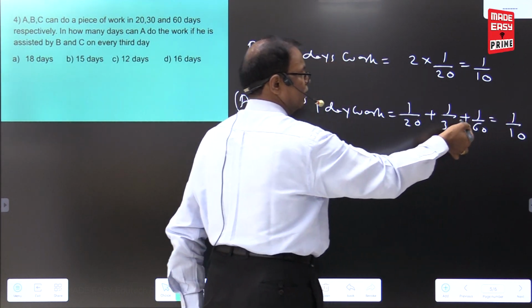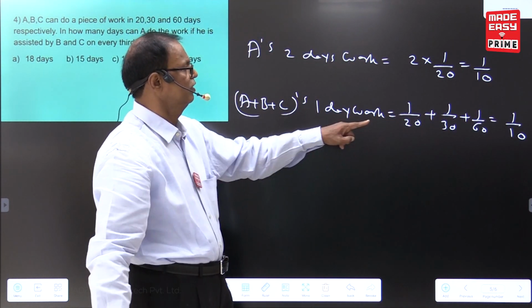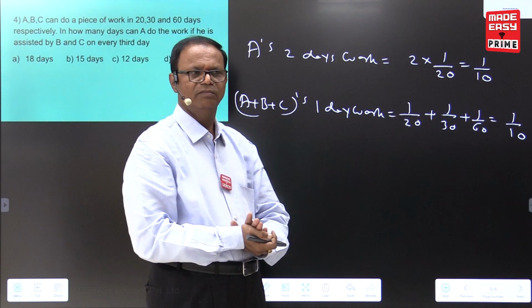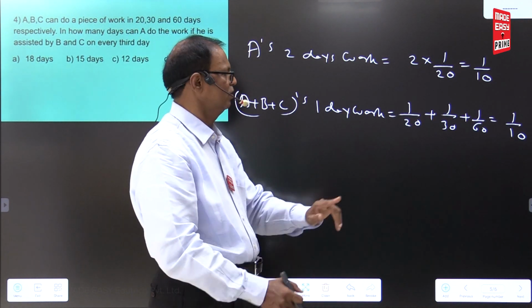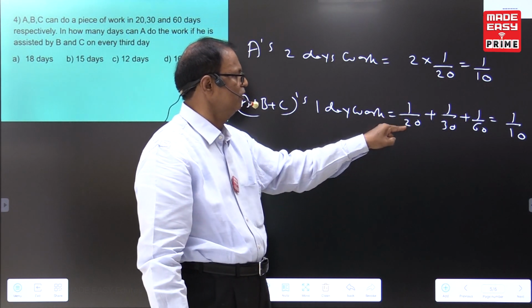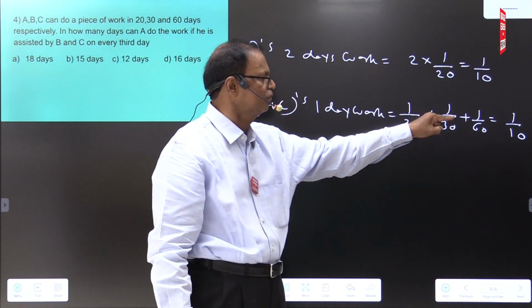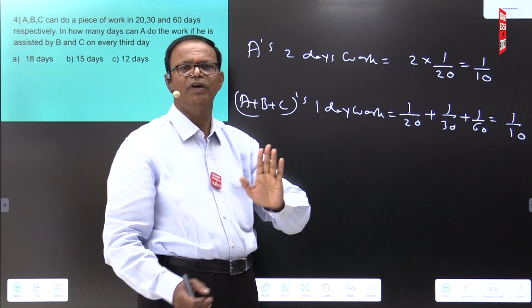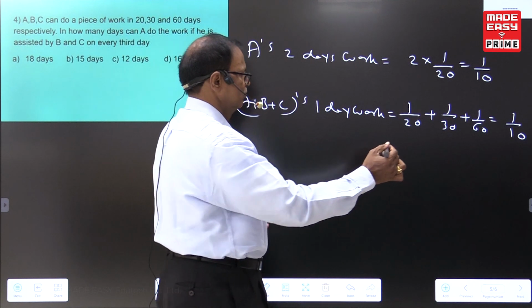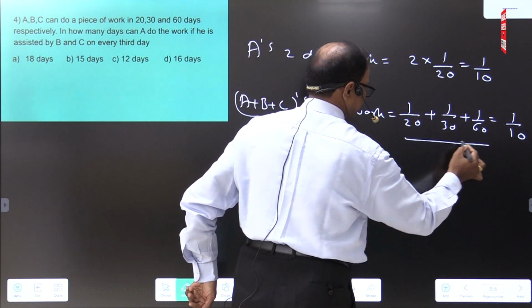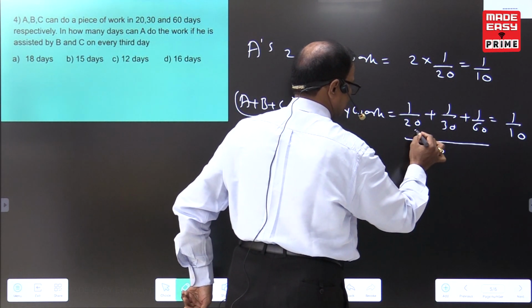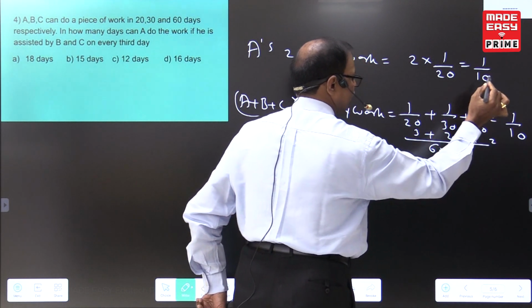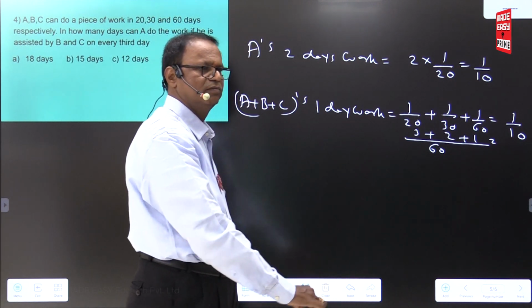I am writing directly: LCM 60, 6 by 60 is equal to 1 divided by 10. Still, if you want, LCM is 60. 20 into 3 times, 30 into 2 times, 60 into 1 time. 6 divided by 60 is equal to 1 divided by 10. That is called LCM 60. That's what I have written, 1 divided by 10.